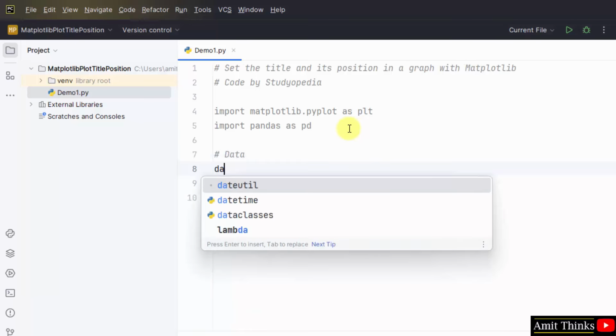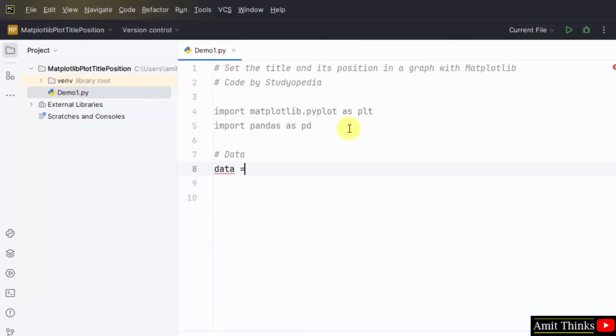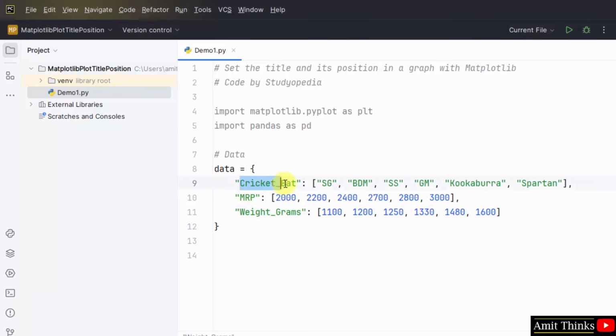For that I'll create a new object. Now I'll add 3 columns for the data. Let's say I added the cricket bat, its MRP as well as the weight. This is added for 6 bat manufacturers, and here it is. This way I have set the data for a DataFrame.